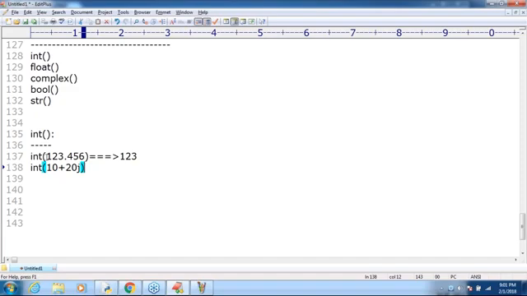It is for a very special purpose, a special thing. That's why complex is not compatible with int. Remember this one, sir. So you can't convert a complex number to int. By mistake, if you try to convert, then you are going to get a type error. By default, you are going to get some type error.